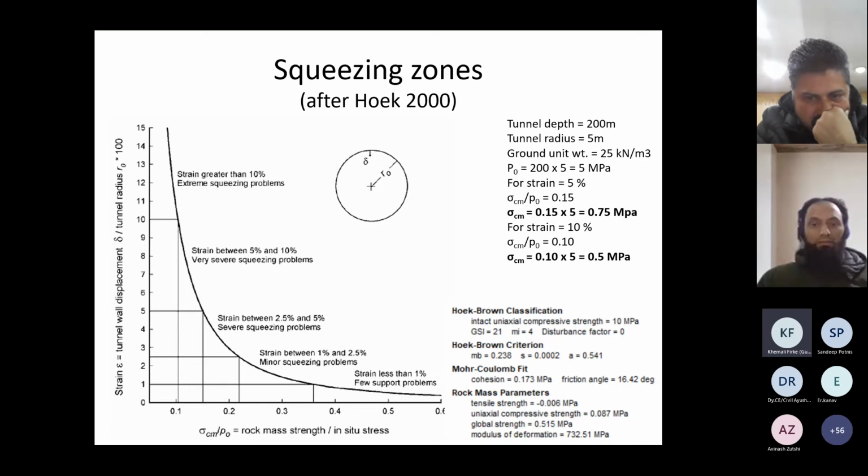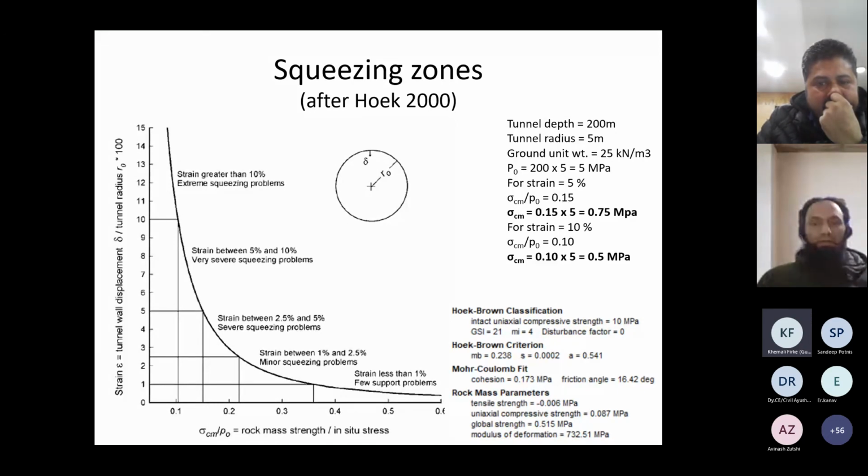So this is just a representation of rock mass parameters using RockLab software. So you can find these rock mass parameters here and the global strength of the rock mass here. 0.515 is the global rock mass strength.